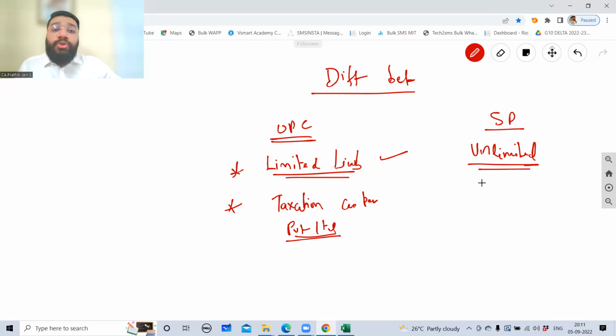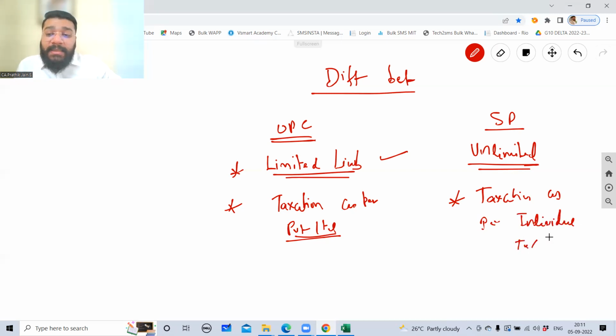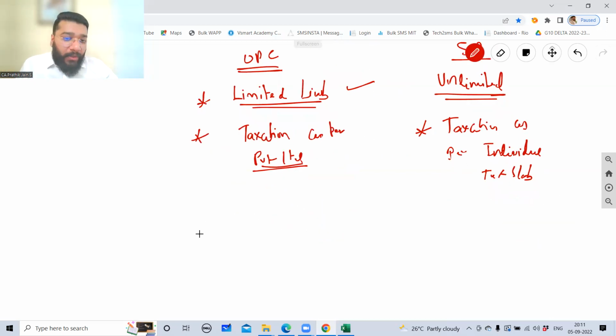Whereas for the sole proprietorship concern, taxation is as per the individual tax slab. I'm not going into detail because this is not required. So there is a taxation benefit also. The tax rate applied is different for both. I'm not going into detail because it is not applicable at your level.